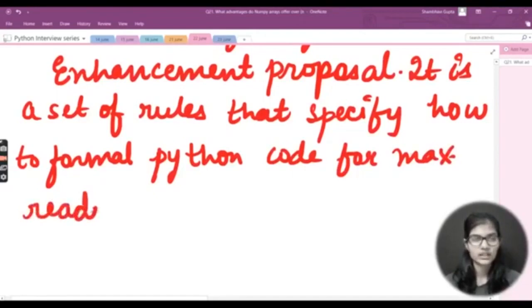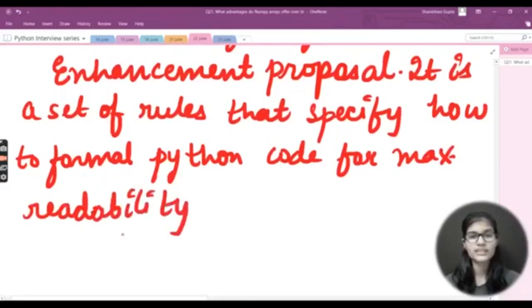First of all, the full form is Python Enhancement Proposal, and what it actually does is provide a set of rules that specify how to format Python code for maximum readability.